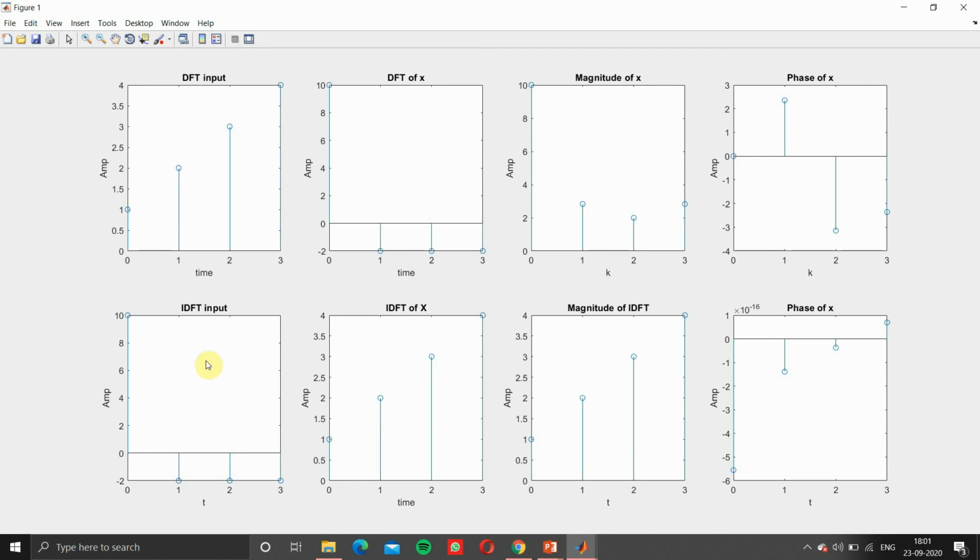You can try with different samples. First do the manual calculation, then check with your code.